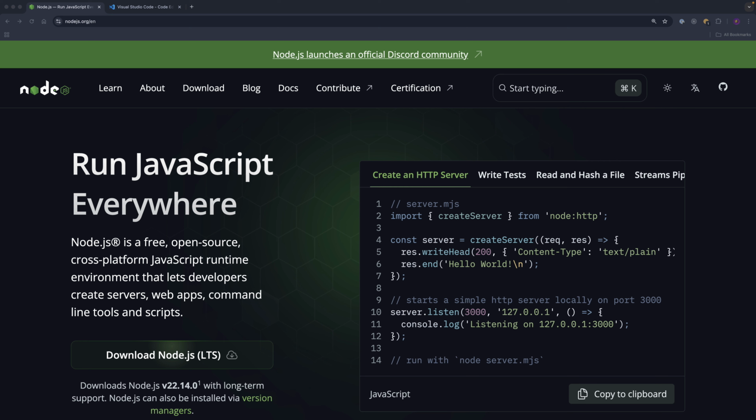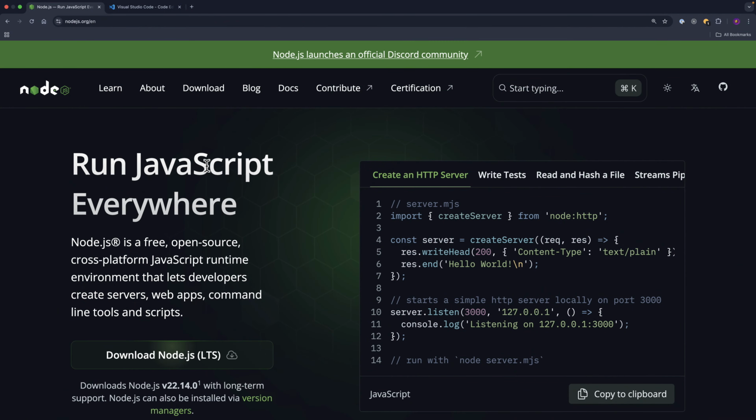When you understand the core concepts, frameworks become tools rather than requirements. By the end of this course, you will have the confidence to build applications with nothing but Node.js itself, giving you ultimate control over your code. Are you ready to see the true power of Node.js without any abstractions? Let's get started. Before we get into code, let's install Node.js and our code editor.